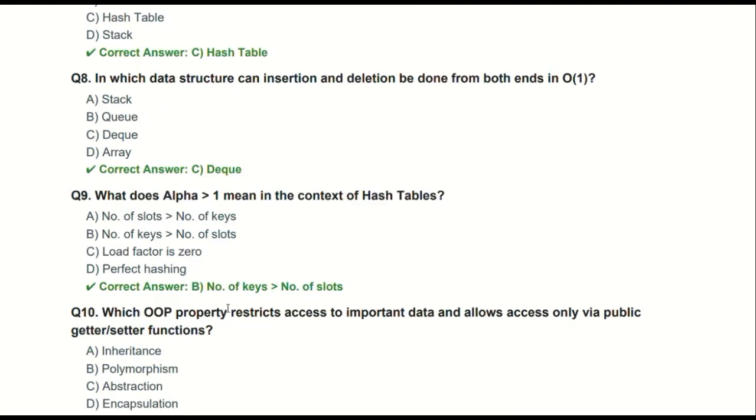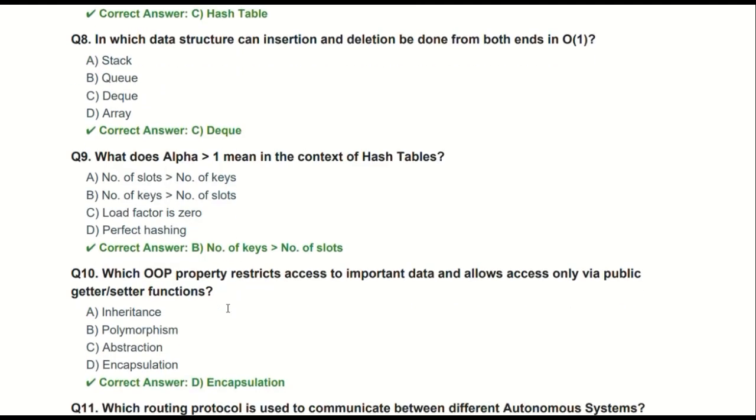Both ends are open for inserting or deleting an element. The ninth question is, what does alpha greater than 1 mean in the context of hash tables? Alpha greater than 1 means the number of keys is greater than the number of slots. It means the keys are greater in number and the slots present in our hash table are fewer.